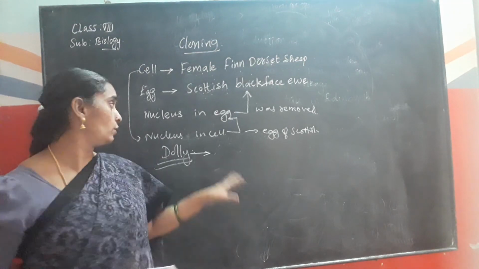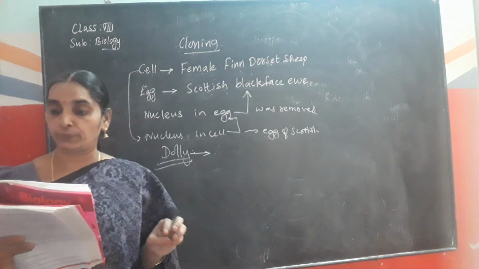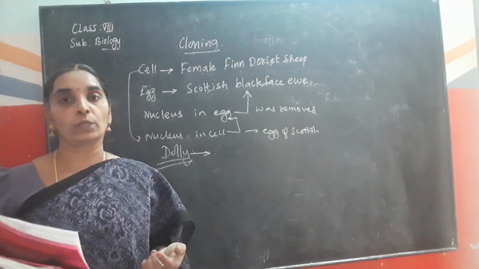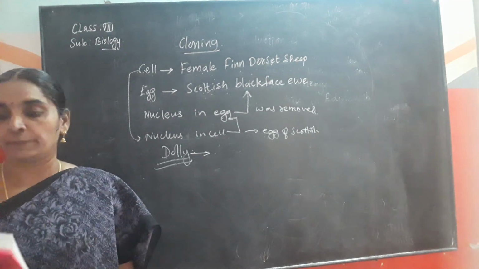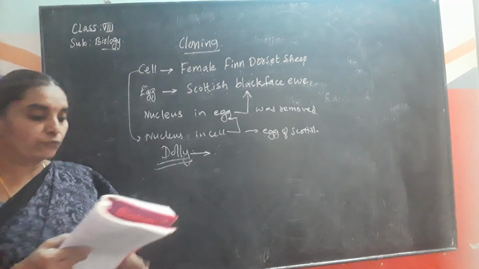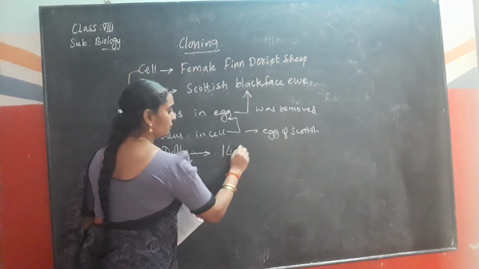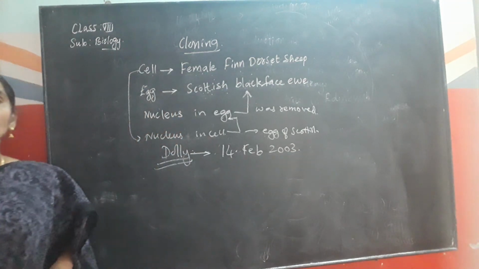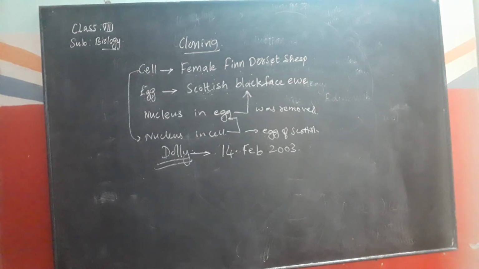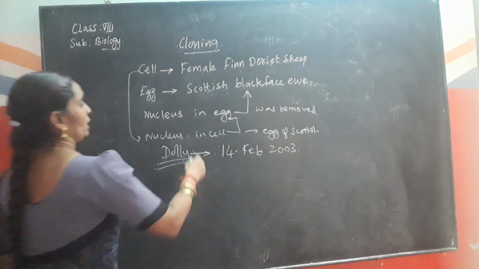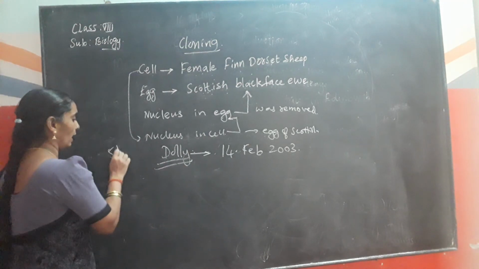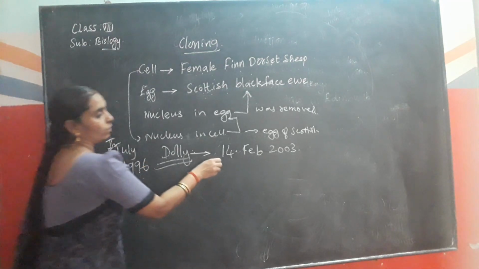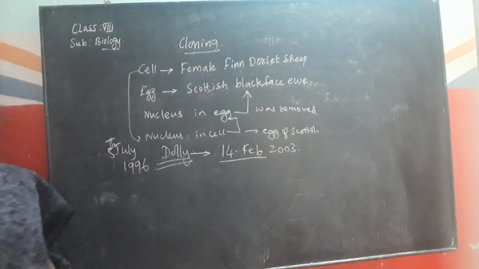Dolly was a healthy clone, and she produced offspring of her own through normal sexual means. Unfortunately, she died on 14th February 2003. When was Dolly born, children? Dolly was born on 5th July 1996. She died on 14th February 2003.